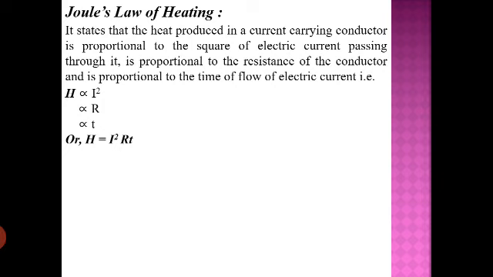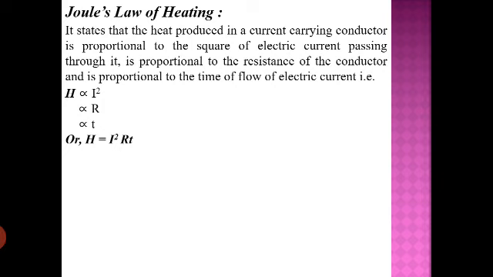This is the law which simply says that if current is flowing through a conductor, then how much heat will be produced is proportional to 3 different quantities, that is I square, R and T. If H is proportional to I square, then the more the current flowing through the conductor, the more heat produced.